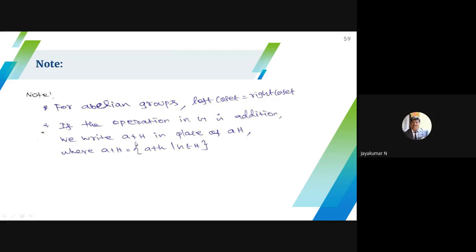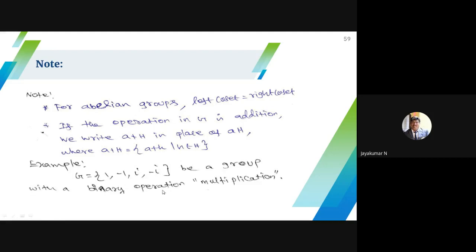It is understood that between a and h there is a corresponding binary operation. G is a group, so there is an operation on G. Suppose addition, a plus h; suppose multiplication, a dot h; suppose some binary operation, a star h. That is understood.